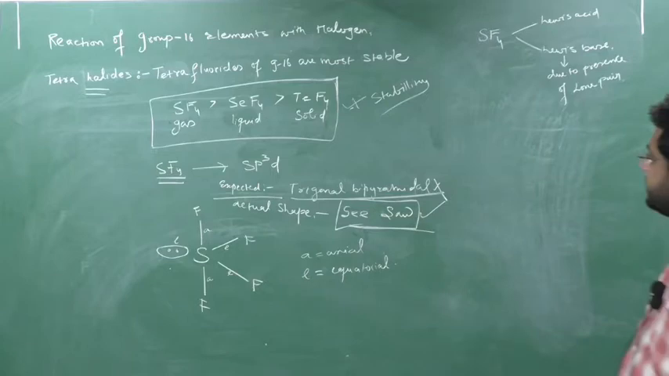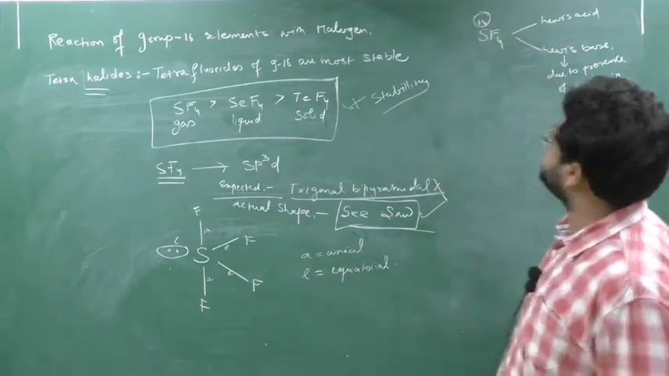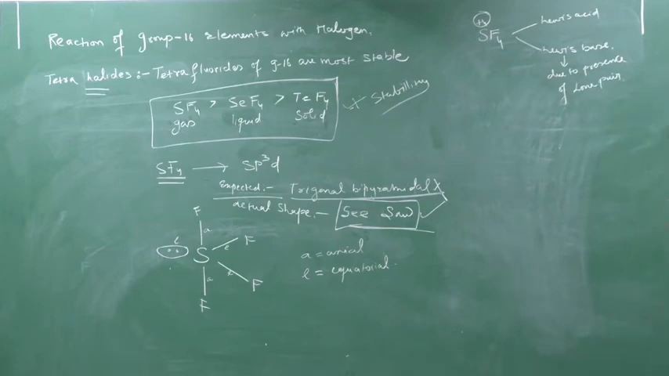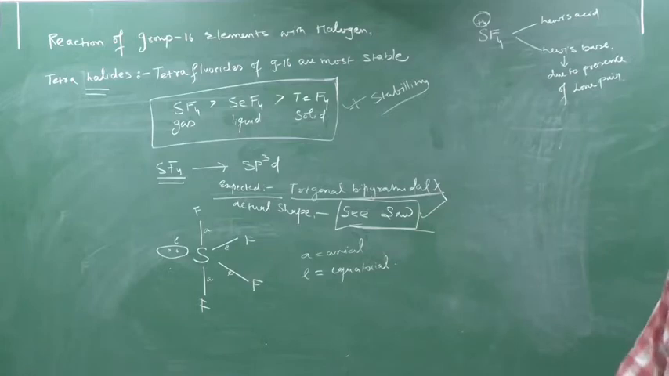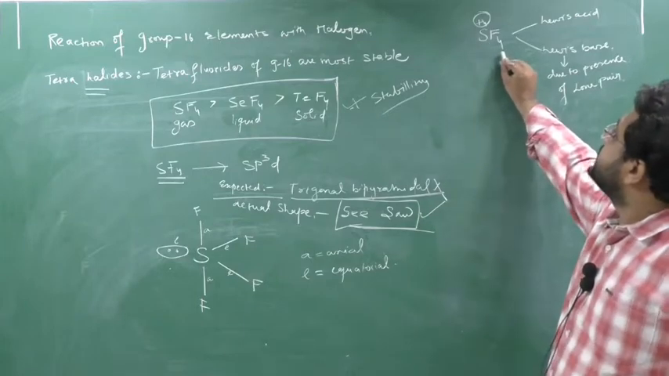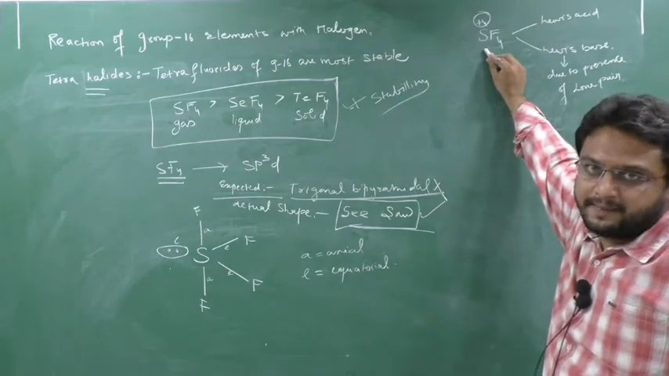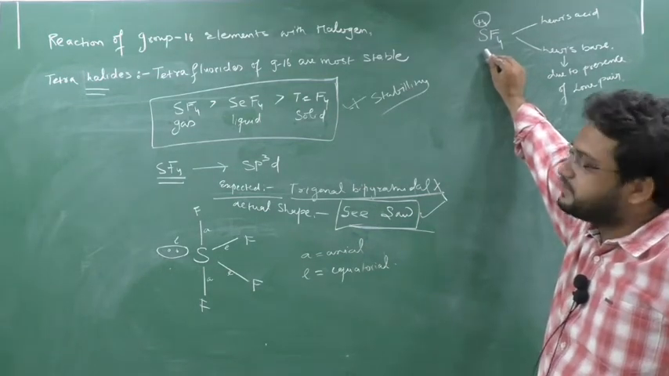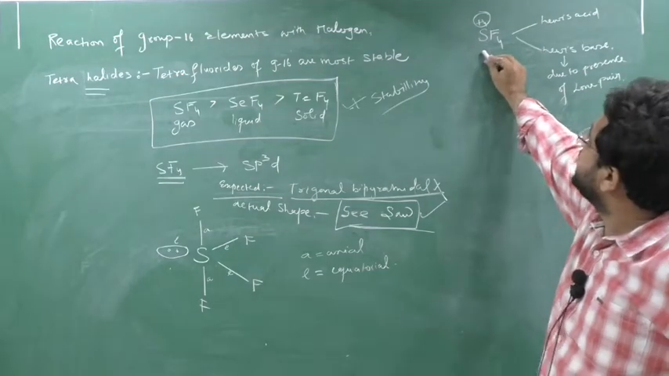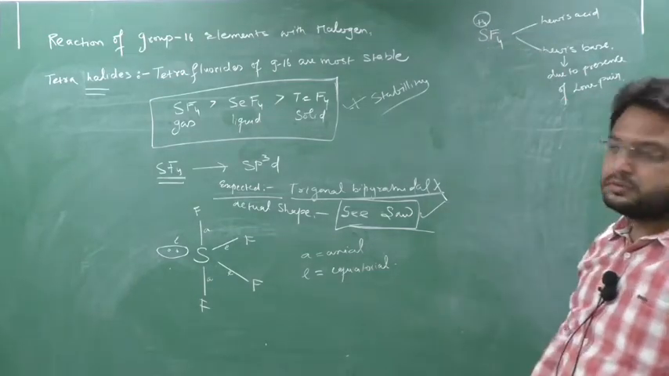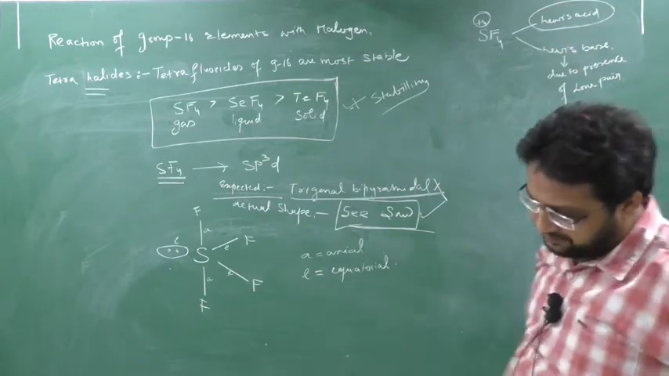Why Lewis acid? Better see here. In SF4, the oxidation number of sulfur is +4. Yes or no? And maximum sulfur can go up to +6. Yes or no? Means it can still gain 2 electrons more to get +6. When it can gain 2 electrons more, it will act as a Lewis acid.